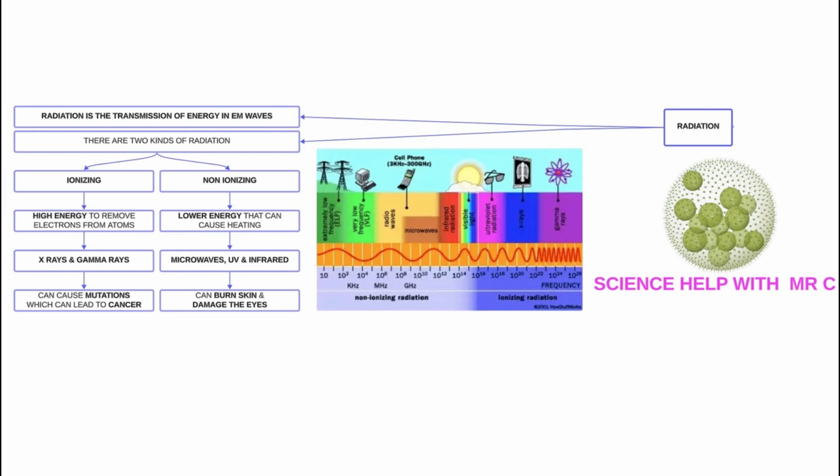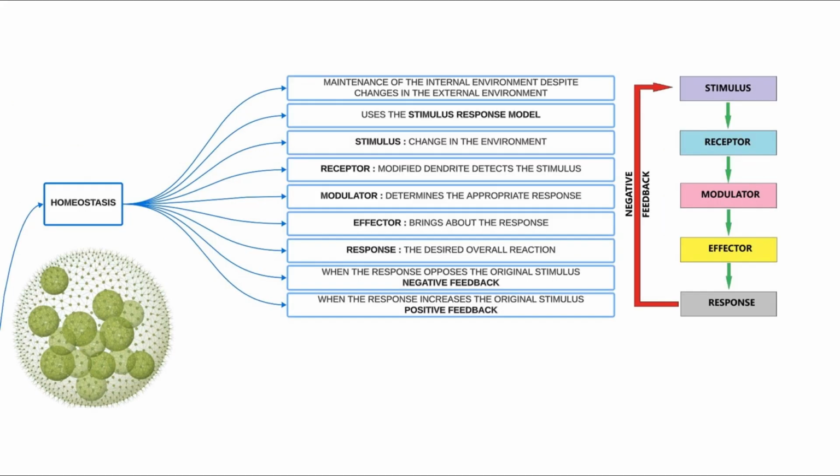Okay, now we get onto the homeostasis part. Homeostasis is the maintenance of the internal environment despite changes in the external environment. It uses the stimulus response model, and here's a little diagram I've made of the stimulus response model. The stimulus is the change in the environment. The receptor is a modified dendrite that detects the stimulus. The modulator decides upon the appropriate response. The effector brings about the response, and the response is the overall desired reaction to the stimulus.